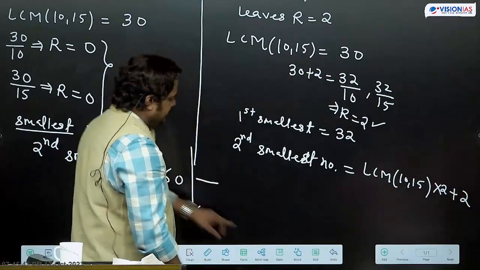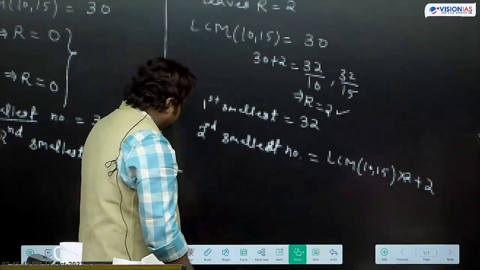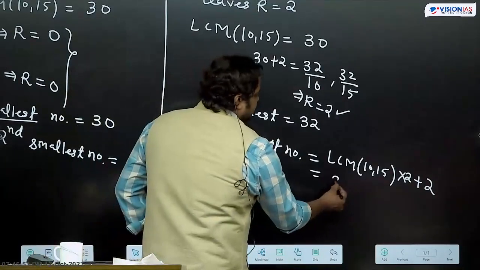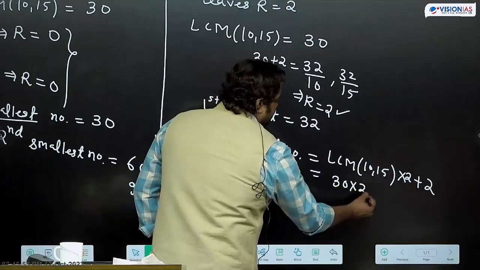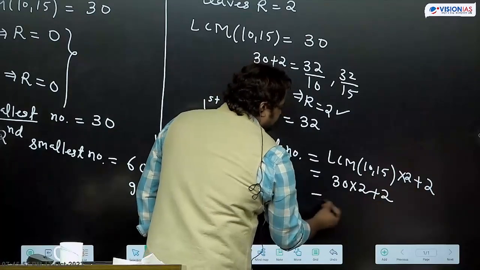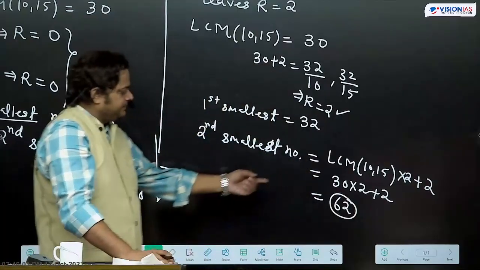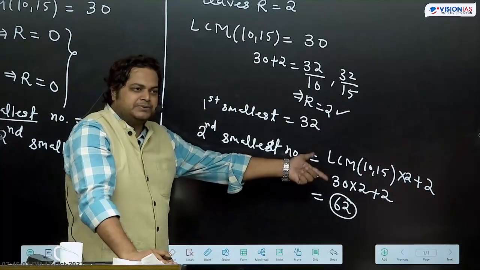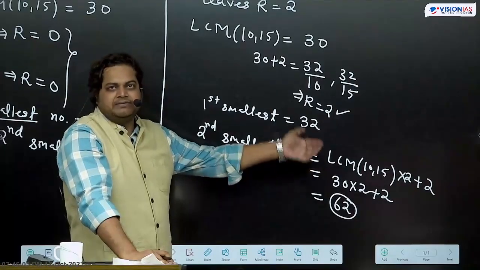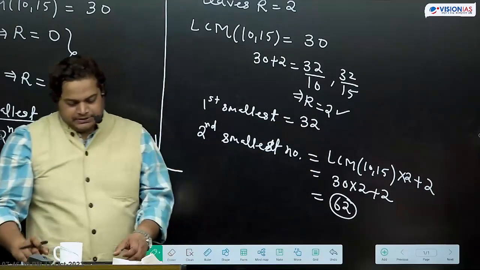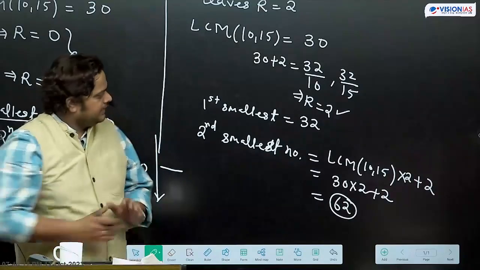So the second such smallest number will be LCM 30 into 2 plus 2, that is 62. Third such smallest number, 30 into 3 plus 2, is 92. This way we can get the answer. Okay? So after that, another variation.